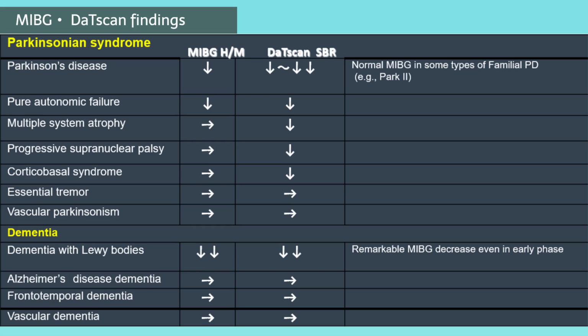MIBG scintigraphy is normal in multiple system atrophy, progressive supranuclear palsy, and corticobasal degeneration, where DAT scan shows reduced striatal accumulation. MIBG scintigraphy shows decreased cardiac accumulation in Parkinson's disease, pure autonomic failure, and dementia with Lewy bodies. However, there is a type of familial Parkinson's disease in which cardiac accumulation is normal. Cardiac accumulation is also markedly reduced even in the early phase of dementia with Lewy bodies.